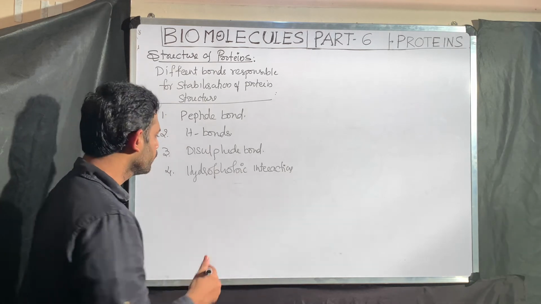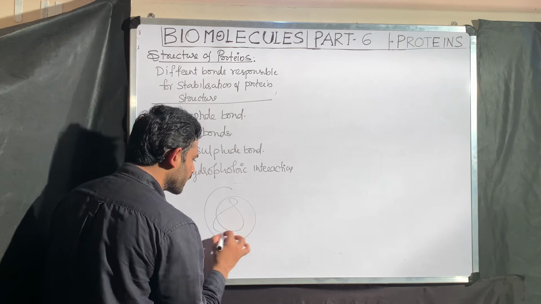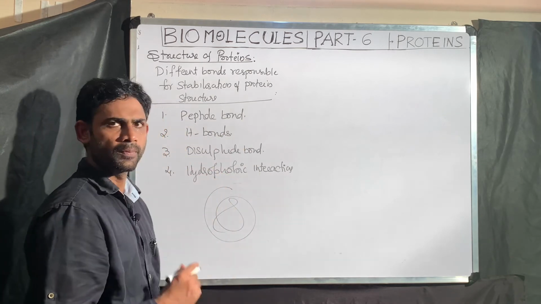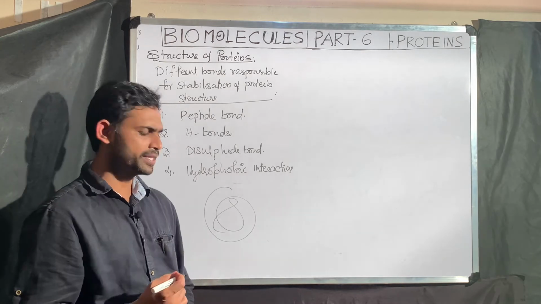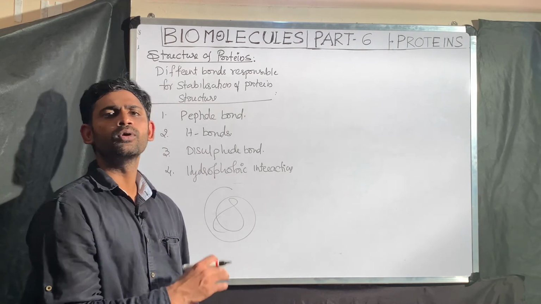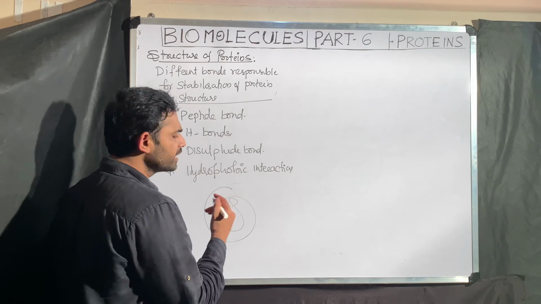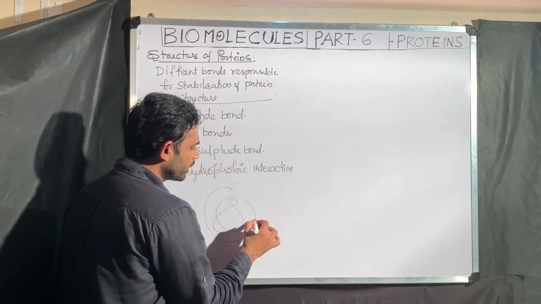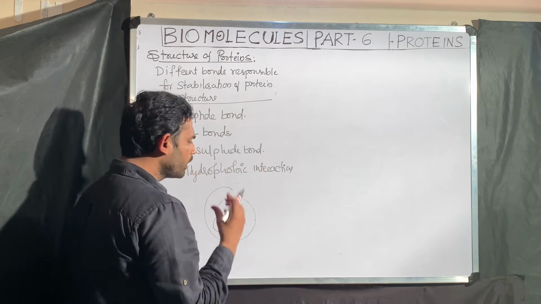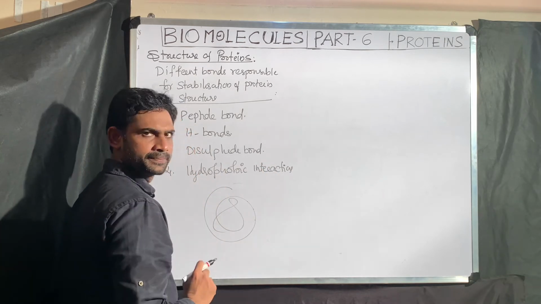What it means, as we know, tertiary structure is the functional form. Yes or no? When you consider tertiary structure, when it is completely folded, you can see a certain group of amino acids present on the surface.